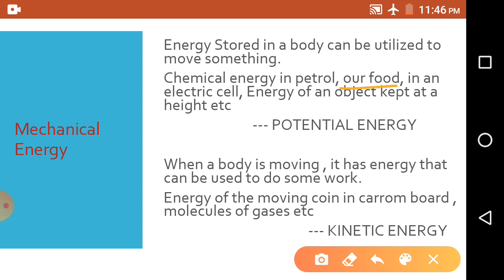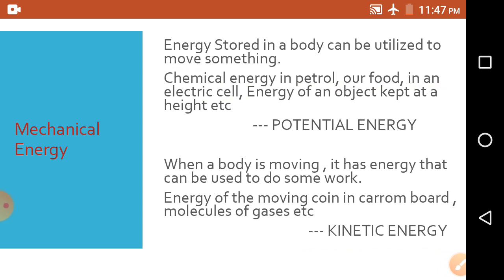Our food also gives us energy by which we can move. See, in an electric cell, there is some energy by which the cell is used for any purpose, like rotating a motor and some other kind of mechanical work.